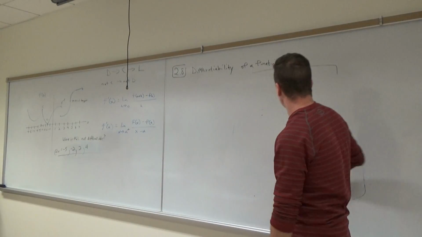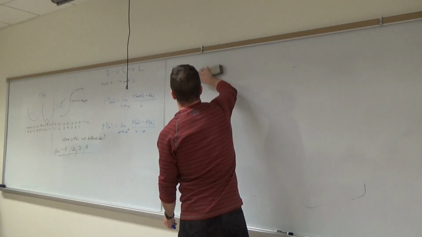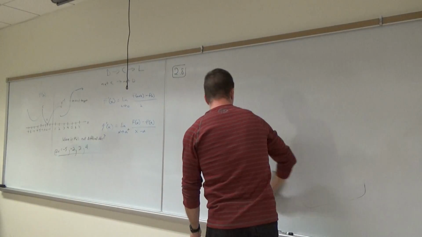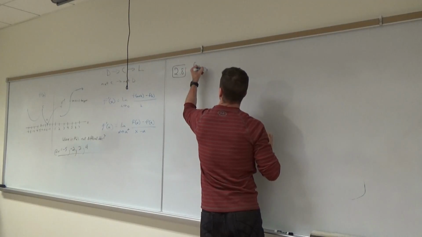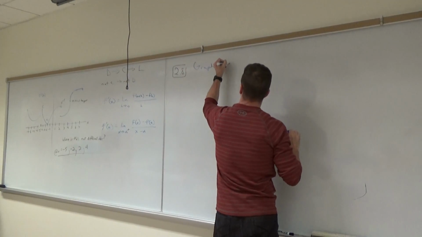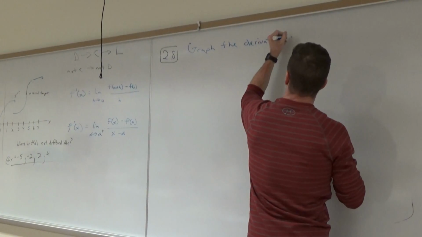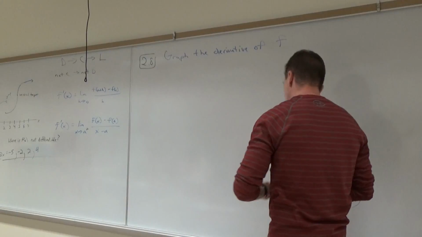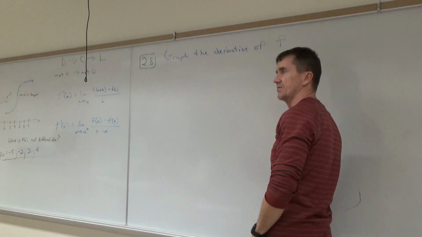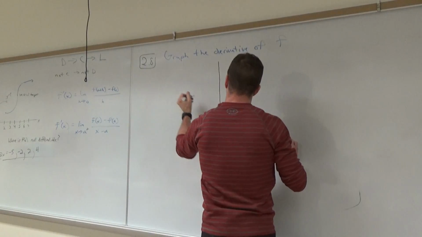Hey, the last thing we've got to do, 2.8, is we're going to get a function f, and we're going to graph the derivative of f. So now we're going to graph the derivatives. This is cool. I'm going to give you a function f, and you and I are going to get an idea what the graph of the derivative looks like. So let's see, this will be my first one.